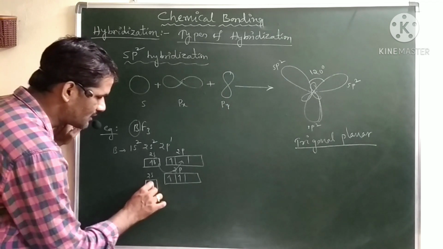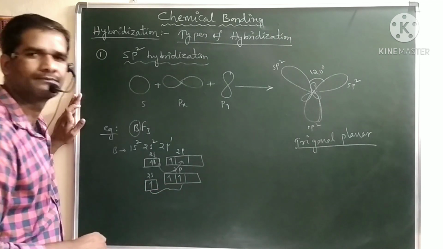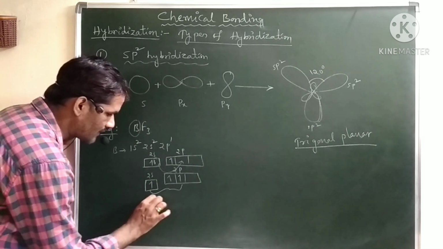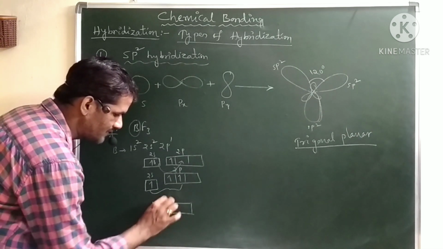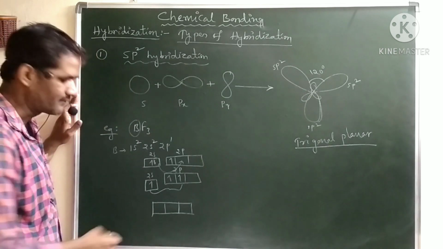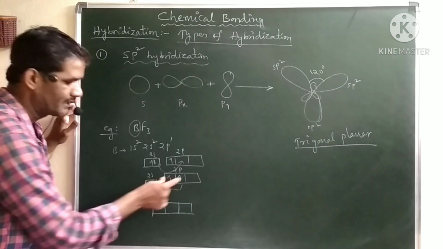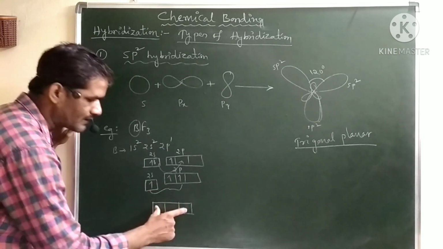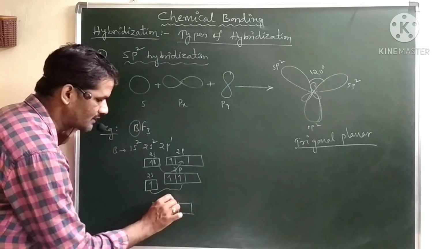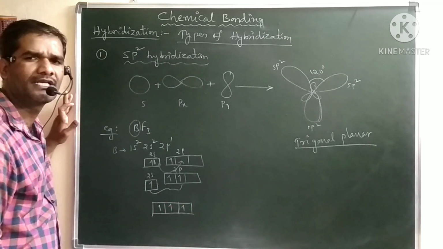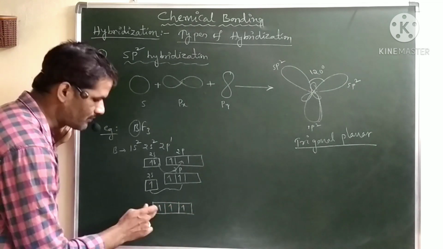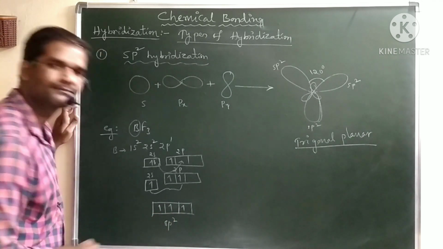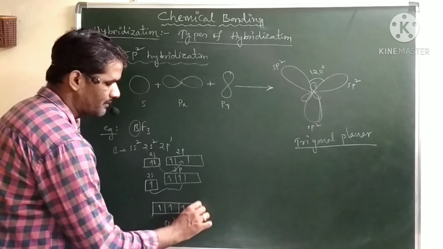Now one s orbital and these 2 p orbitals intermix with each other. They undergo a redistribution and form equal-energy orbitals. In this case, the s orbital has less energy and the p orbitals have higher energy. After intermixing, these 3 orbitals have equal energy, a kind of degenerate orbitals. And how many? 1, 2, 3. We have 3 sp2 hybrid orbitals. The remaining 1 p orbital is empty.